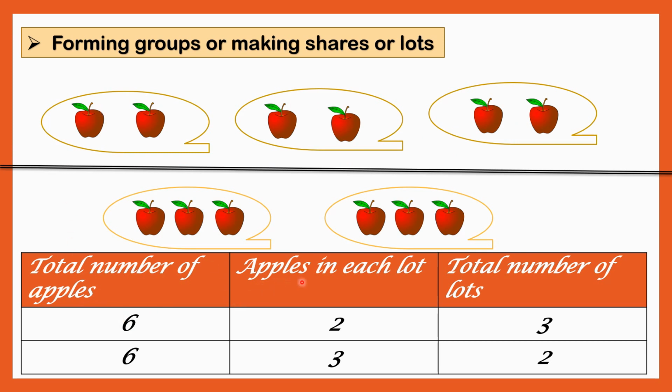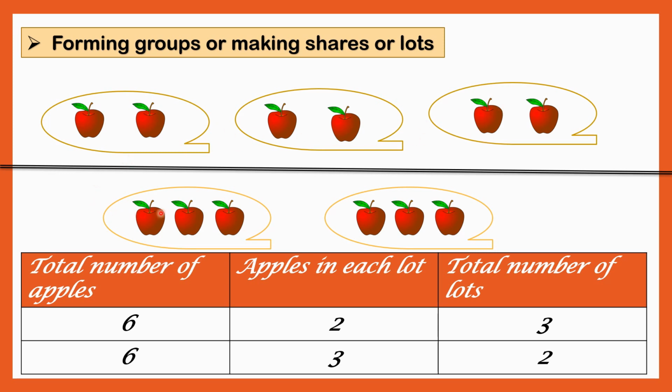Then apples in each lot. This is called a lot. So apples in each lot means how many apples are there in each lot? Yes, 1, 2, 1, 2 and 1, 2. So in each lot there are 2 apples. Okay. And now the total number of lots here. Yes, so how many lots are there here? 1, 2 and 3. So there are total 3 lots.